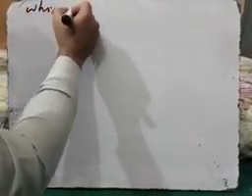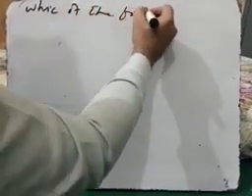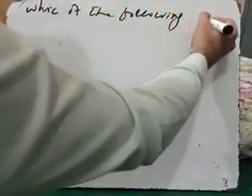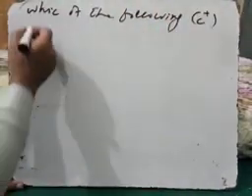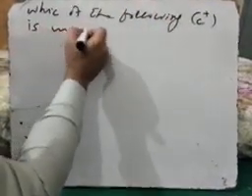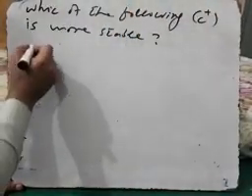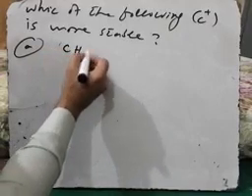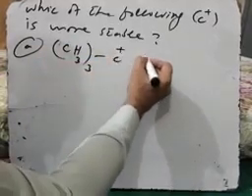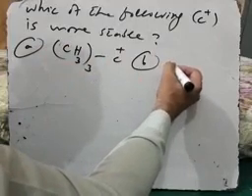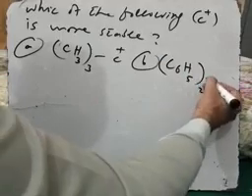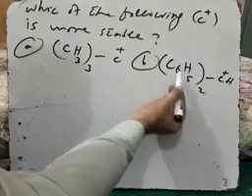for example, which of the following carbonium ion is more stable? Which of the following carbonium ion, जब हम इस तरह लिखते हैं, it means carbonium ion is more stable or carbocation is more stable. For example, here we have tertiary carbonium ion, here we have, for example, C6H5 whole 2, we have two phenyl rings which is attached to this. It is actually secondary carbonium ion, but on both sides we have two phenyl rings.